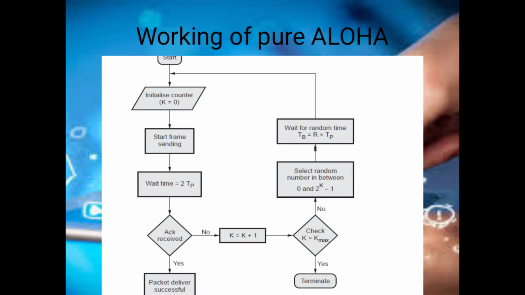Once acknowledgement is received, the initialized counter gets incremented. If the acknowledgement is not received, then it is checked against K max, whether K is less than K max. If so, then the station terminates the transmission of the packet. That is, the data has been successfully transmitted and the station receives acknowledgement from the receiver. Thus, it stops transmitting. If not so, it retransmits the frame until the transmission becomes successful.